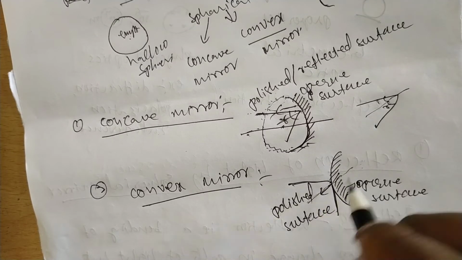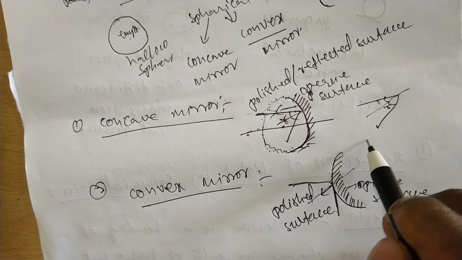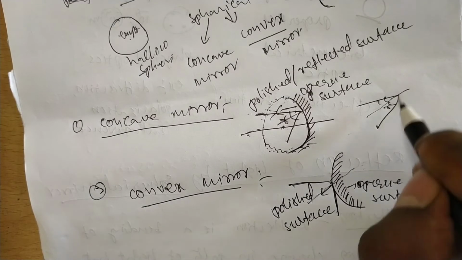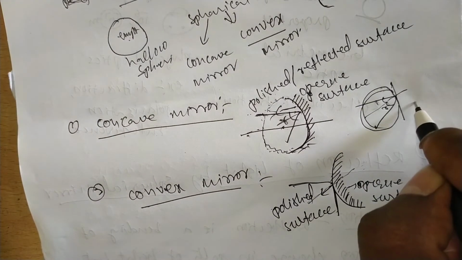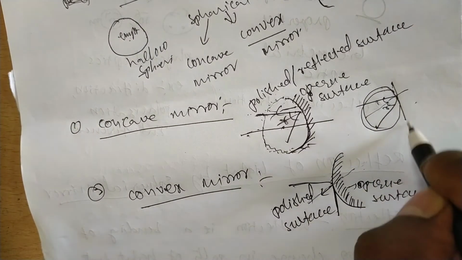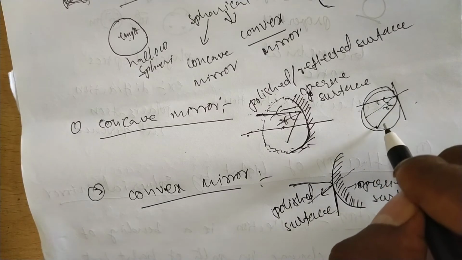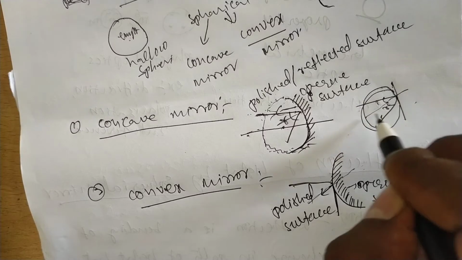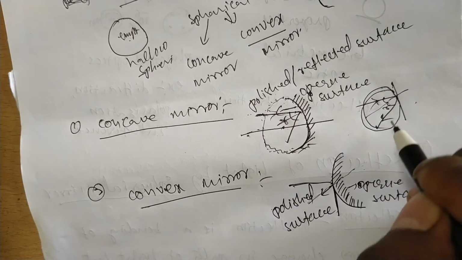You can draw the normal line. It is the same in the convex mirror and the concave mirror: reflection is nothing but light being reflected in the same medium. The reflected ray and incident ray, along with the normal line, will be in the same medium.